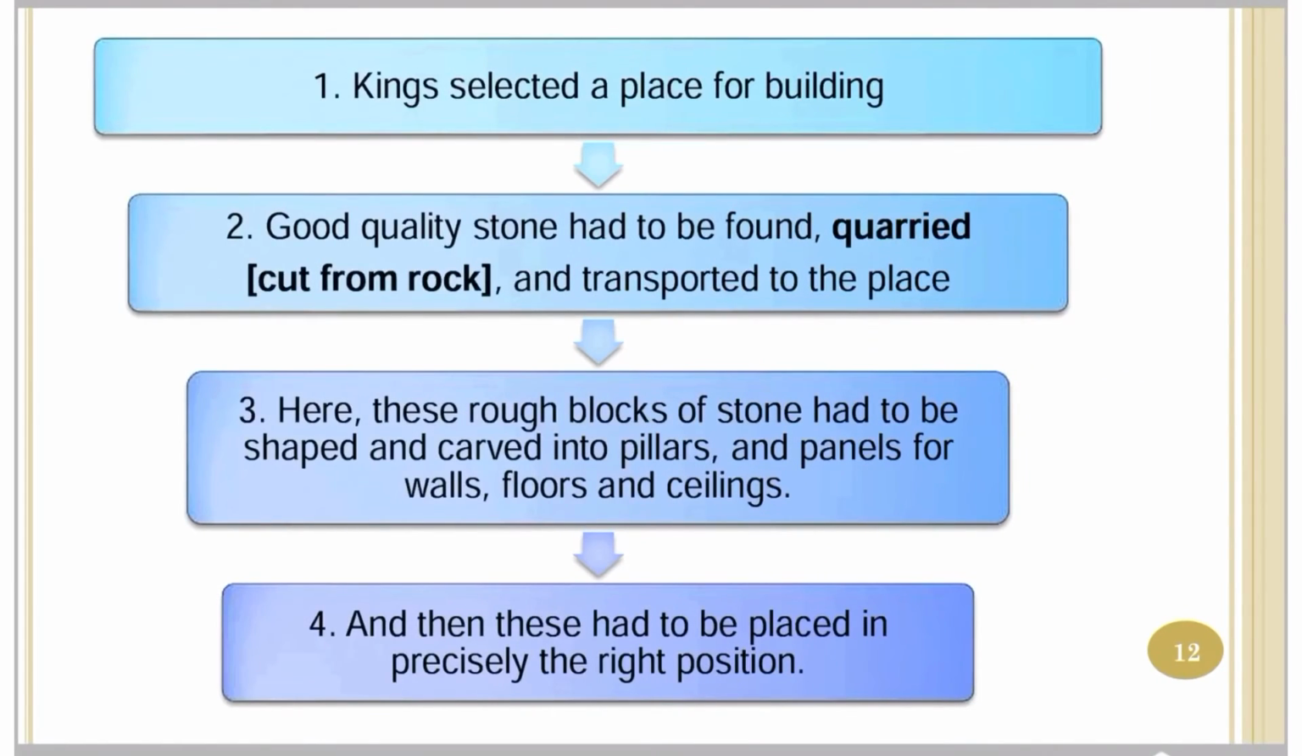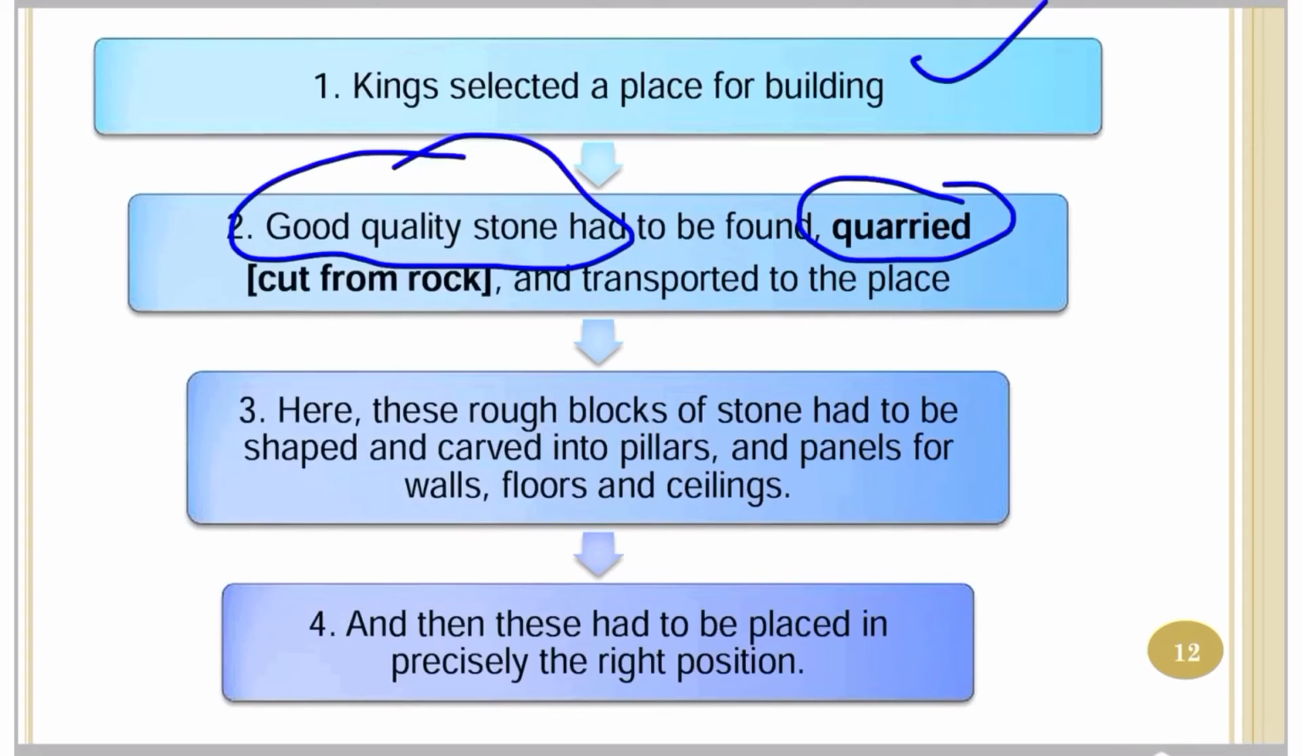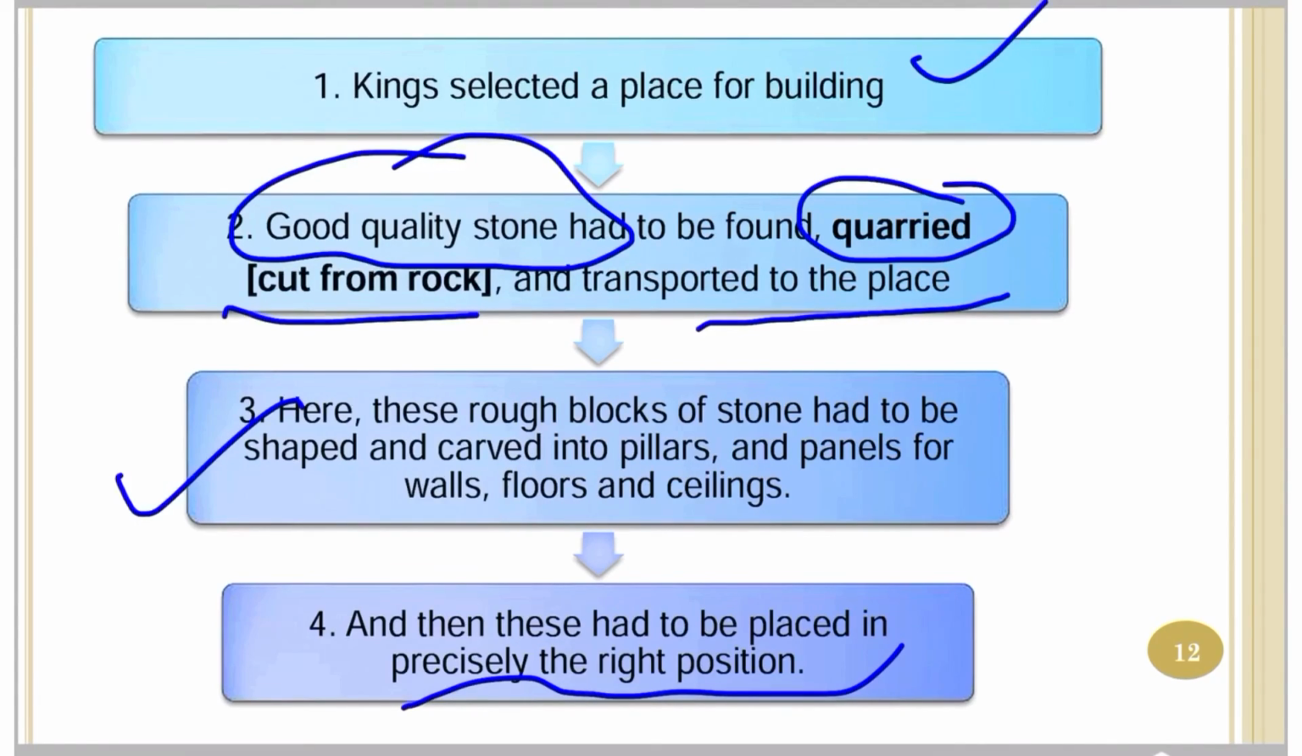Now friends, we will study about the stages in the building of stupas and temples. This is a very easy topic. First of all, you should know that kings or queens selected the place for the building. Okay, then they needed to find good quality stone and it had to be quarried. Meaning of quarried is cut from the rock. Okay, then it was transported to the destination, and at the destination these rough blocks of stone had to be shaved and carved into pillars, and then they were placed in the right position.